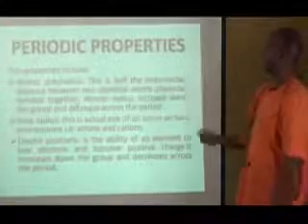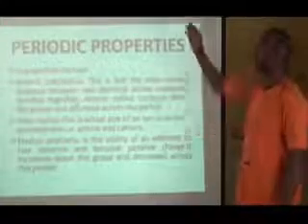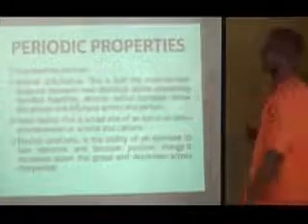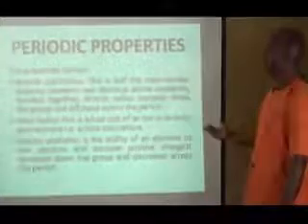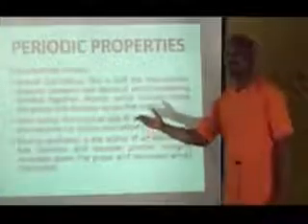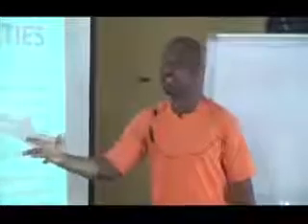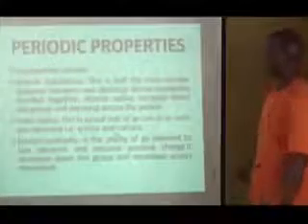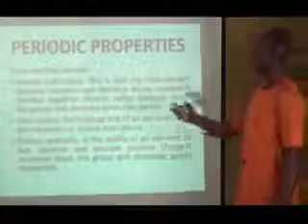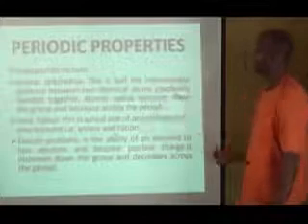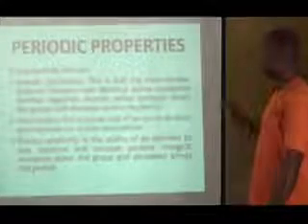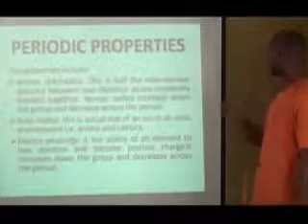And if you look at it, it says atomic radius increases down the group and decreases across the period. The second one is ionic radius. Ionic radius is the actual size of an ion in an ionic environment. It can be anions, it can be cation. The next one is electropositivity. Electropositivity is the ability of an element to lose electron and become positively charged.